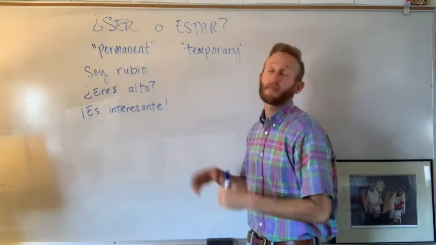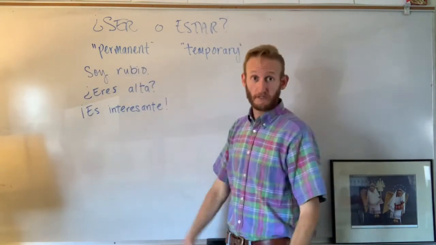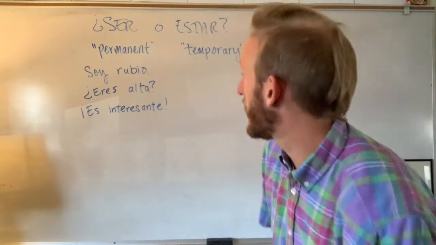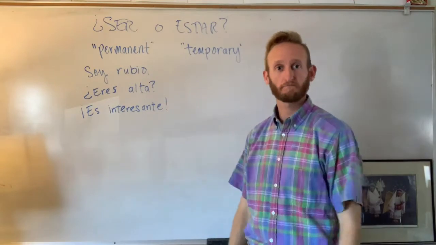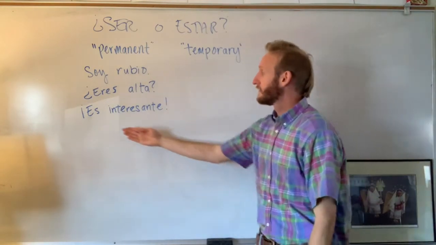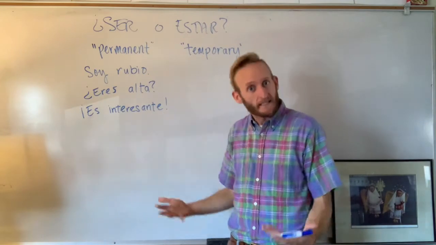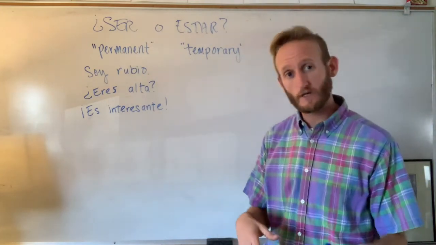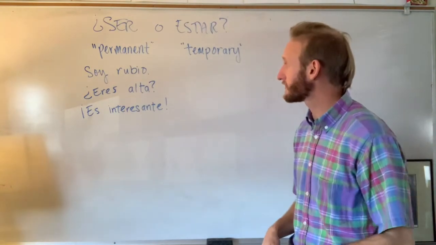So my three very simple examples would be like, soy rubio, right? I'm blonde. Asking a person, ¿eres alta? Or ¿eres alto? Are you tall? Or it says something is interesting. Es interesante. These are more characterizations or things that are more permanent in nature.